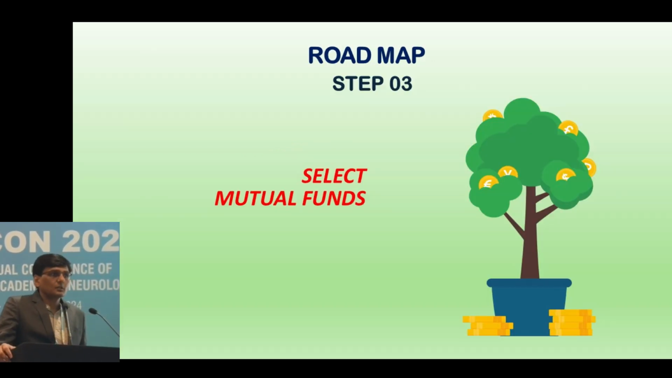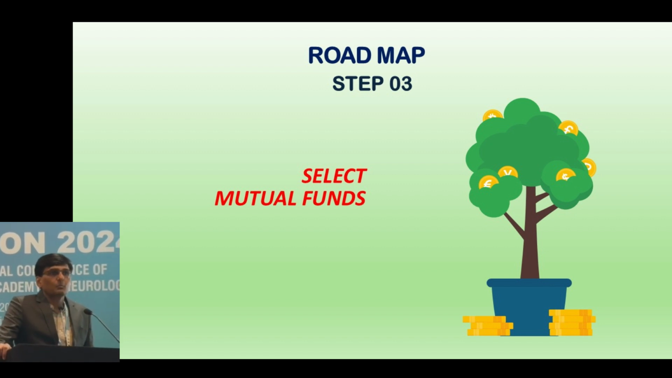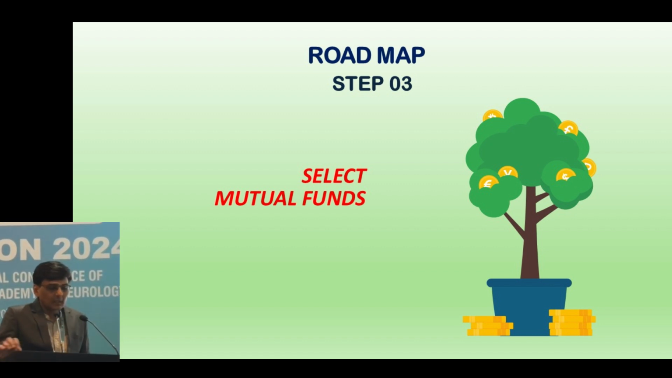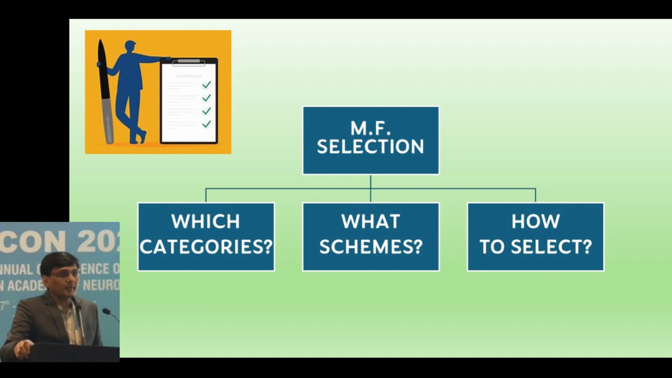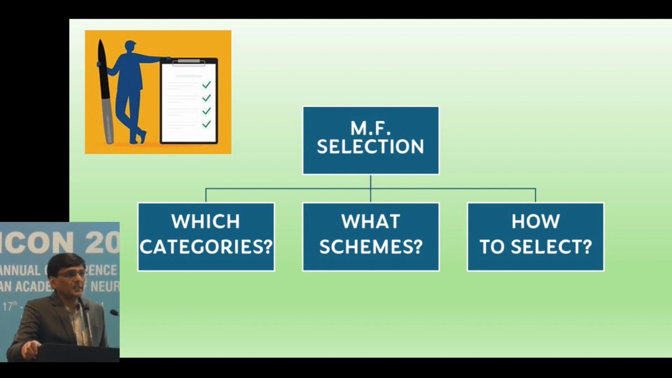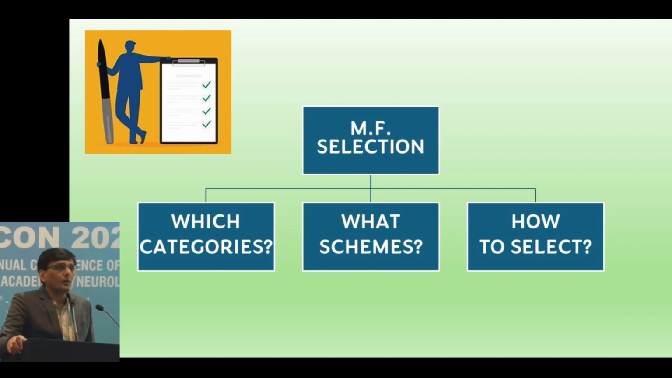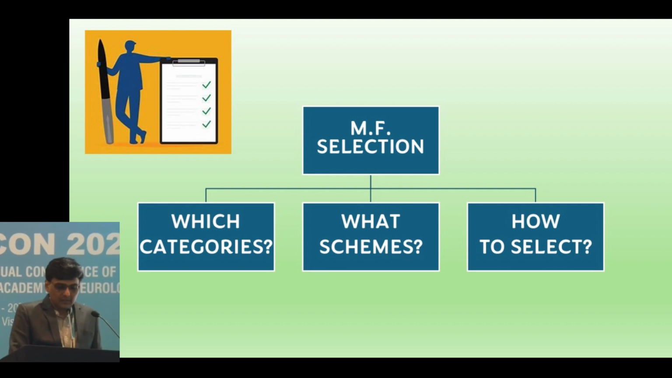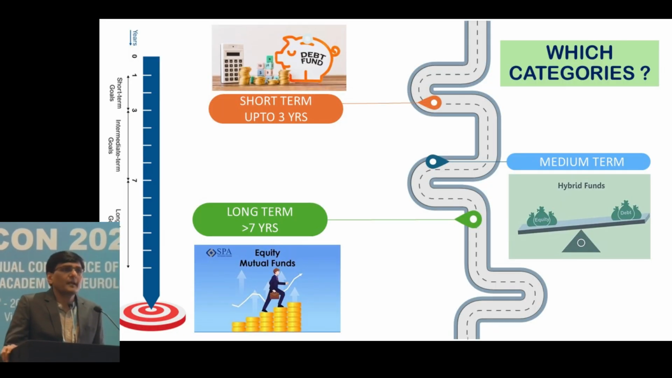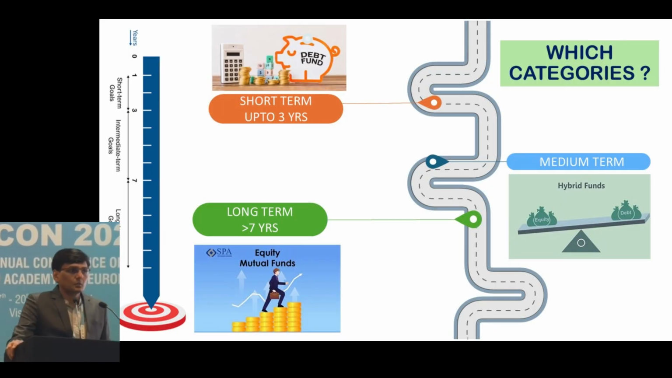Then comes the most crucial part, selecting mutual funds. Mutual fund selection is basically, now we have to answer three questions. First is which categories we need to choose, what schemes we need to choose, and how to select these schemes. So first of all, let's see which categories we need to choose.